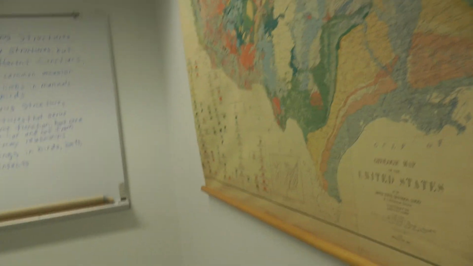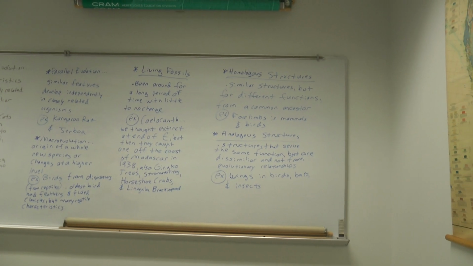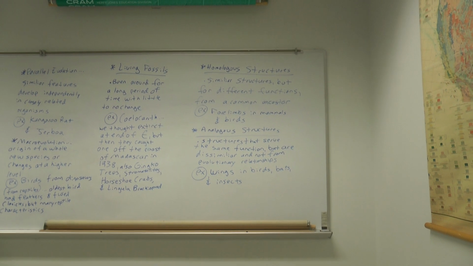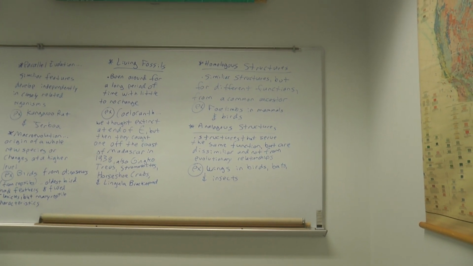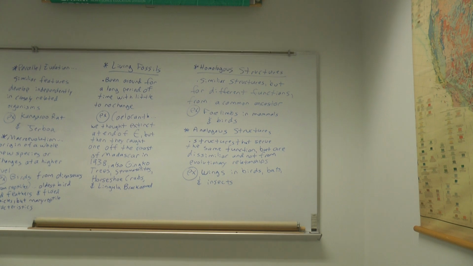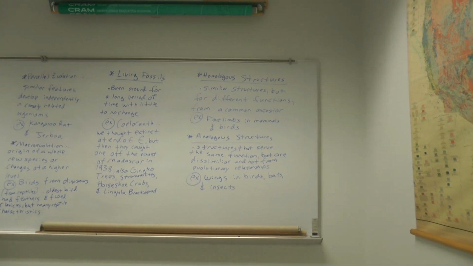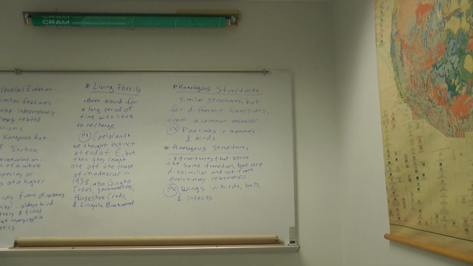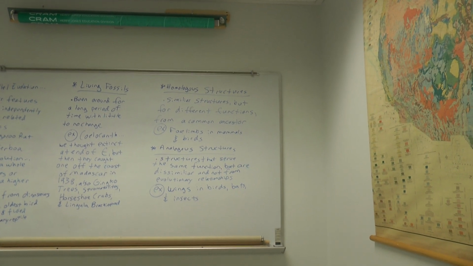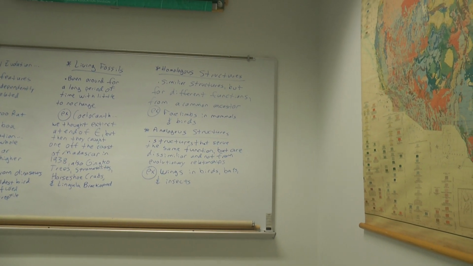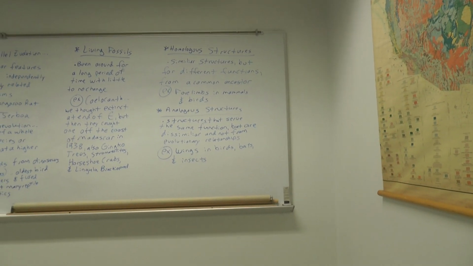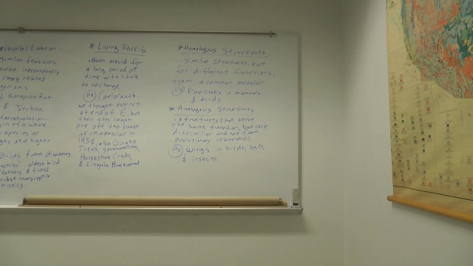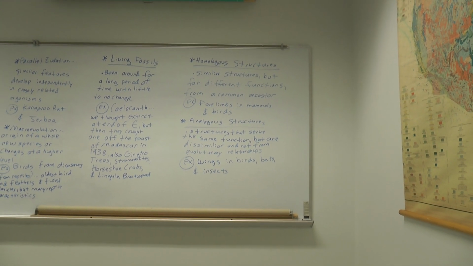Okay, back to forelimbs in mammals versus birds. Forelimbs in humans, we walk on two legs now, so our forelimbs have a different function than, say, our cats and our dogs. And then birds have forelimbs. They're called wings, and that's for a whole different function. That is to allow them to fly, or in the case of penguins, to allow them to swim really fast underwater and catch fish and avoid sea lions and other predators.